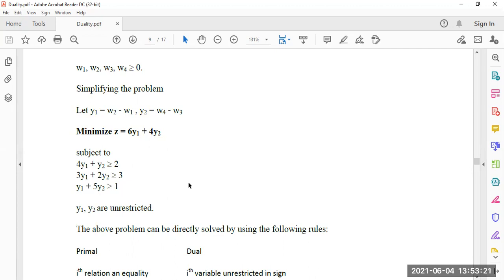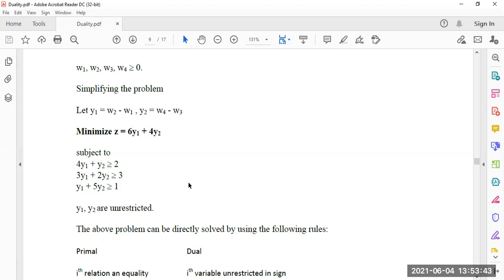If we plot it on a graph, this part will be an open half. Open half means there is no bound, no boundary point coming here. So no concrete solution comes from here, and it is unbounded.